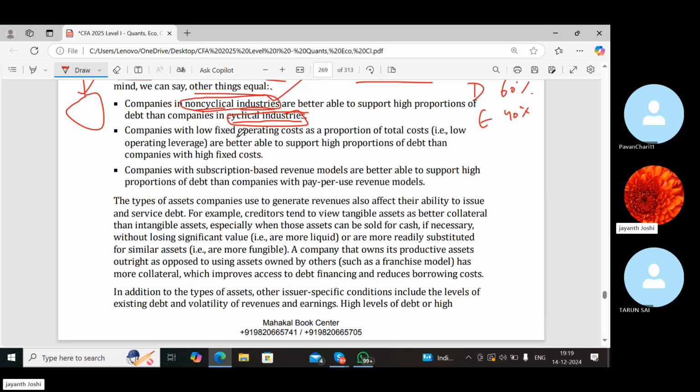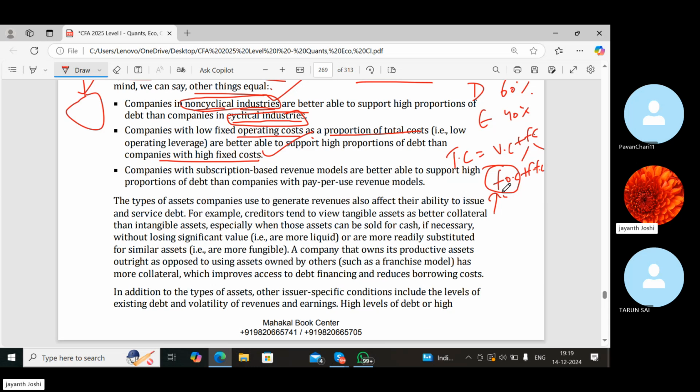Companies with low fixed operating costs as a proportion of total cost. So total cost is a combination of variable cost plus fixed cost, and fixed cost again I will divide into two types: fixed operating costs and fixed finance cost. So companies with low fixed operating costs as a proportion of total cost are able to support high proportions of debt than companies with high fixed cost. Of course, if the fixed cost is less for them, they of course will be more willing to take higher proportions of debt than equity.